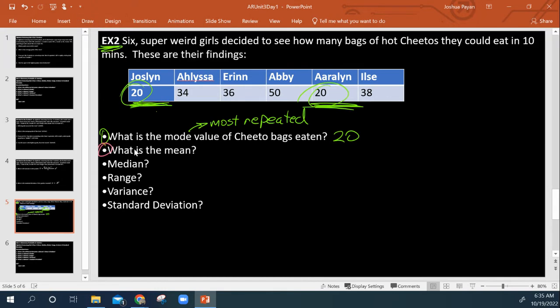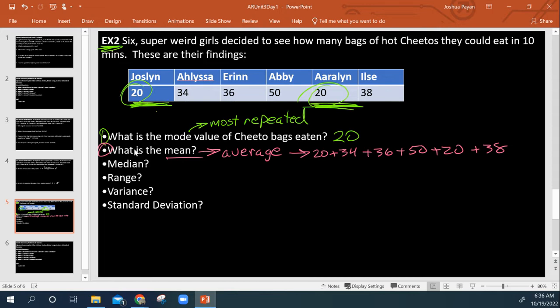Okay, so what is the mean value? The mean value is a simpler way of saying the average, right? And of course, we know to get the average, you add all the values up and divide by how many. So that means we're going to do 20 plus 34 plus 36 plus 50 plus 20 again plus 38, and we divide that by 6.